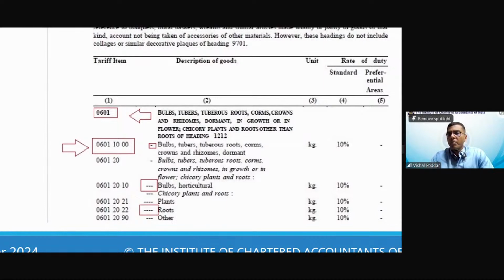Right? And if you remember, at the start we were discussing there are 5 columns. The first column is HSN, the second column is description, the third column is the unit. How are these goods expressed? They are expressed in kgs, so the unit is kgs. And then you have standard rate and preferential rate. If the preferential rate is dash, it means there is no special rate given for them, so the standard rate will again apply. Many times you'll find that the preferential rate is dash because for those products, we don't want to keep any lower rate. So for them, the preferential rate is also the standard rate.